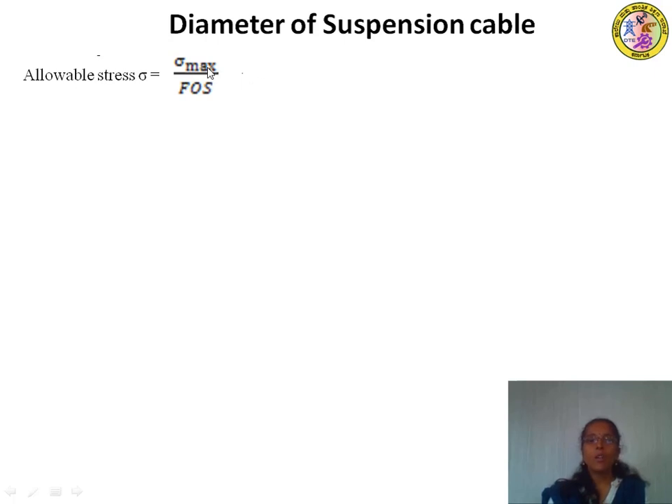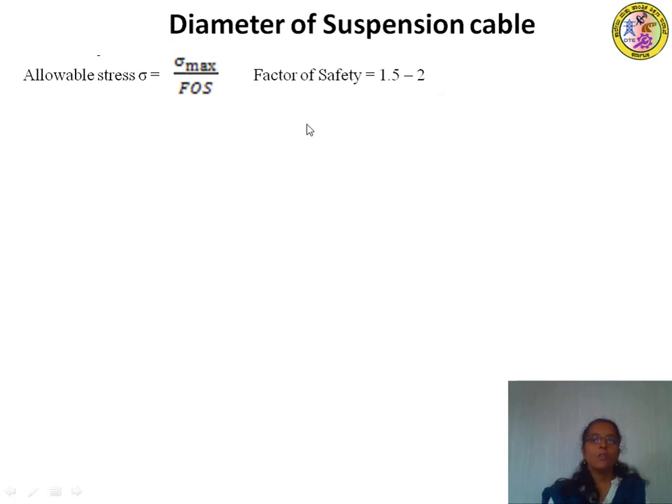So the allowable stress is the maximum permissible stress divided by FOS. What is this FOS? It means factor of safety. How much safety do we have to provide? What is the factor by which we are allowing the stress? This factor of safety can be taken as 1.2 to 2. Sometimes it will be given in the problem, or you can assume it in this range.